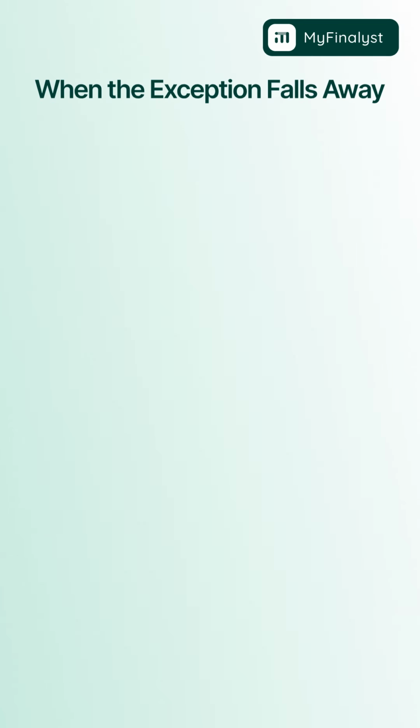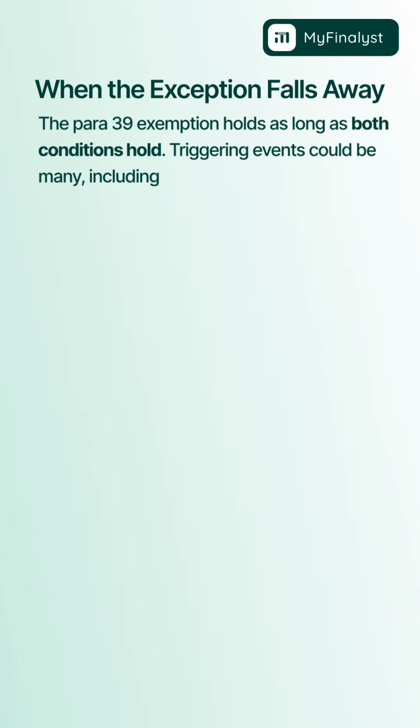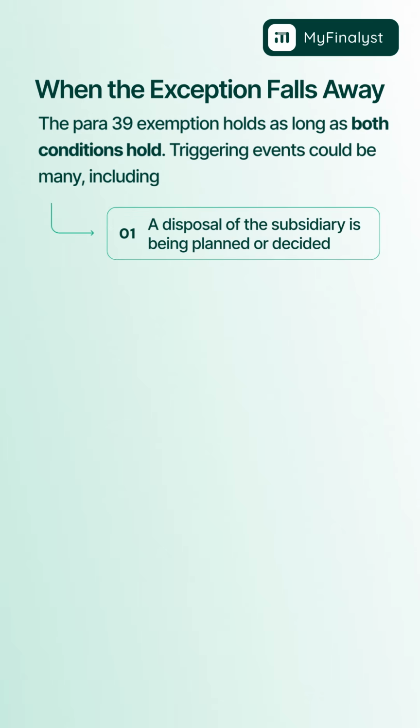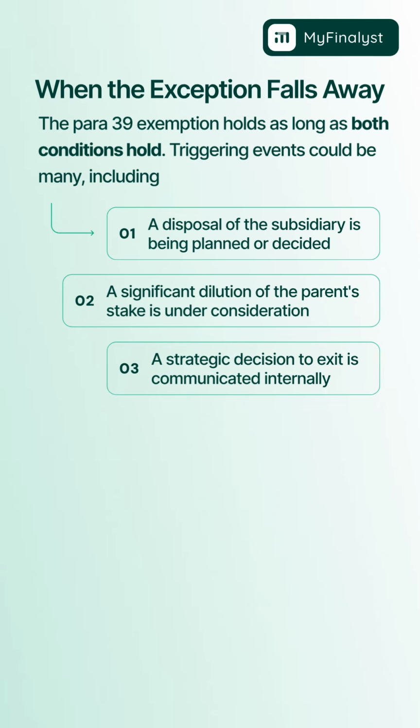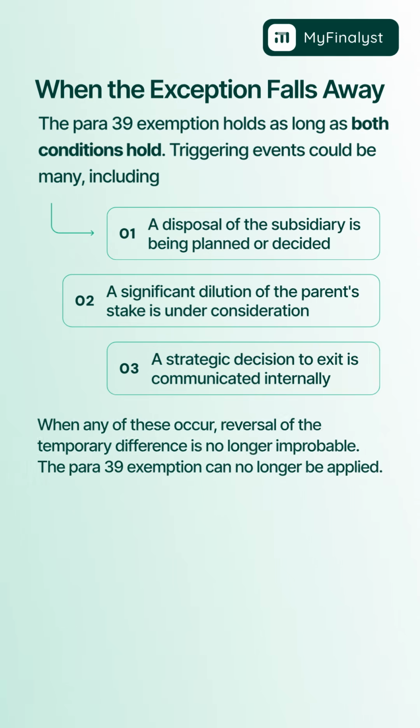When the exception falls away, the Para 39 exemption holds as long as both conditions hold. Triggering events could be many, including 1. A disposal of the subsidiary is being planned or decided. 2. A significant dilution of the parent's stake is under consideration. 3. A strategic decision to exit is communicated internally. When any of these occur, reversal of the temporary difference is no longer improbable. The Para 39 exemption can no longer be applied.